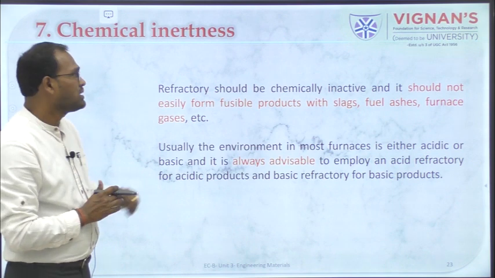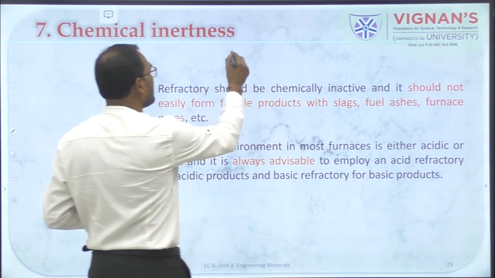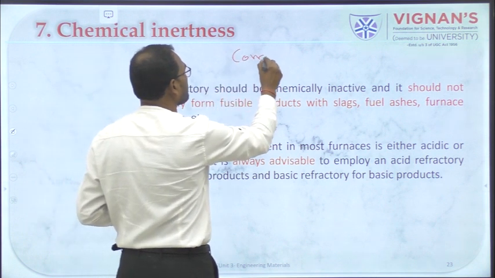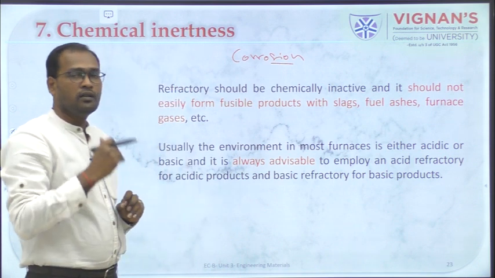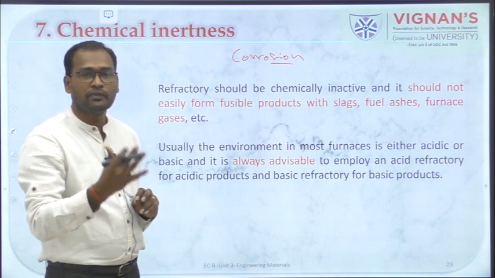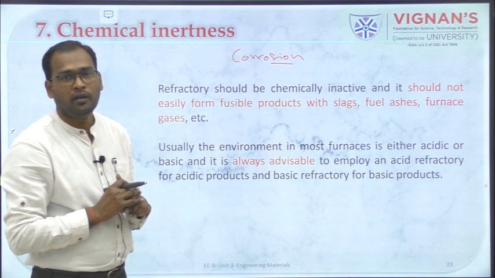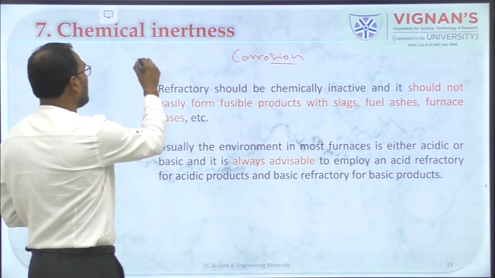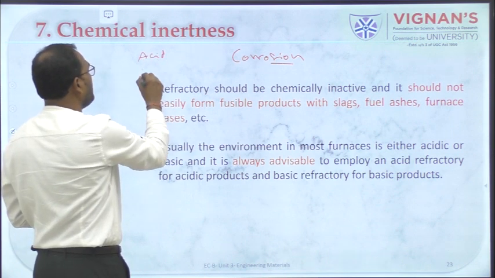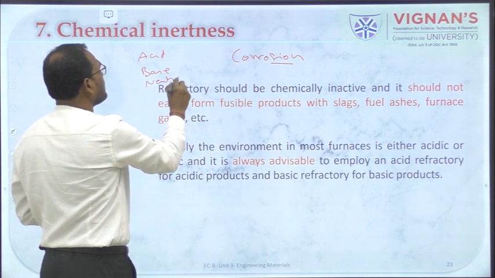And the last one is chemical inertness, or otherwise you can say it as corrosion, right? When we saw the classification of refractories, we had one classification based on the reactivity, that is about acid, base and neutral, right.